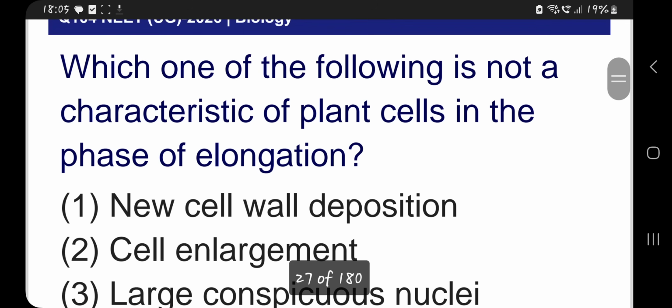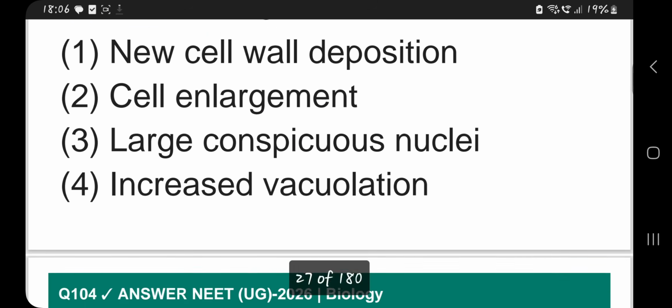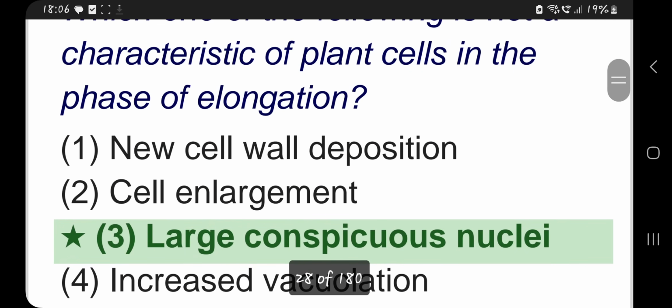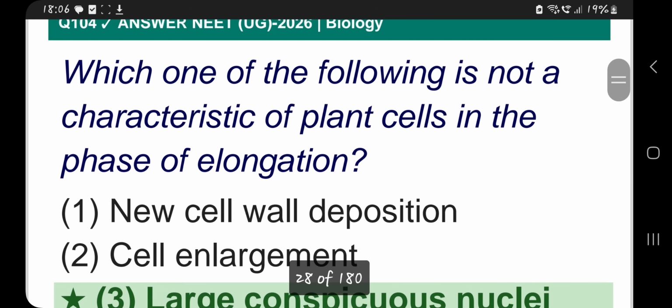Which one of the following is not a characteristic of plant cells in the phase of elongation? Elongation phase, like new cell wall deposition, so cell enlargement, large conspicuous nuclei, increased vacuolation. In cell elongation, the third option seems to be the wrong one, because this is seen before cell division, that is not during cell elongation. Large conspicuous nuclei is the wrong option.